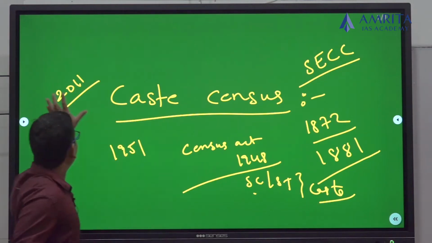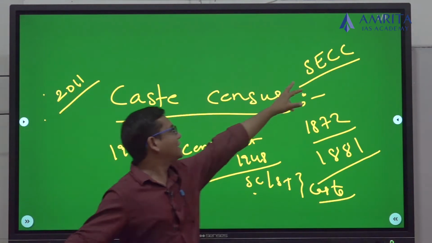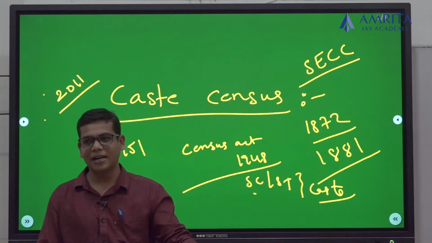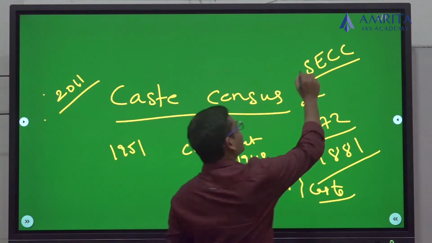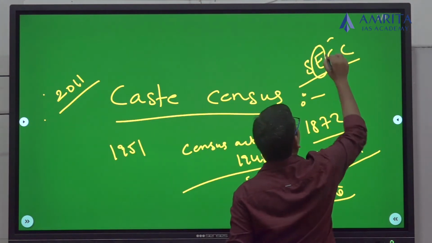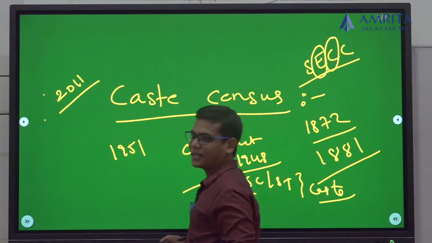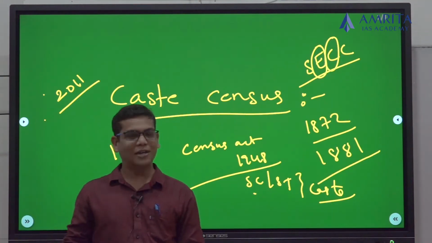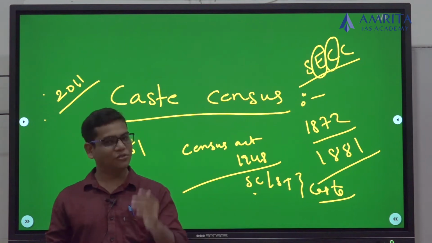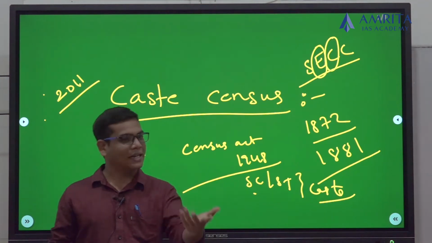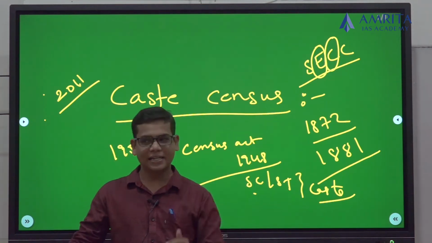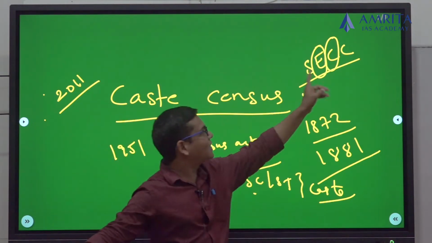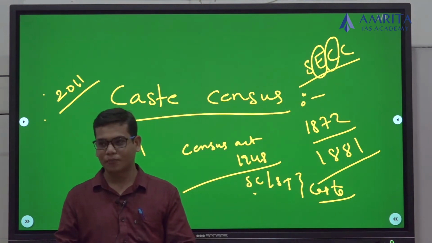Now in the year 2011, we did a separate census, that is the socio-economic caste census. So this is economic and caste. Both we took into consideration. So what is your economic status? What is your personal income? What is your family income? Do you own any two-wheeler? Do you own an air conditioner? Like that we took the data. And apart from that, we took the caste data also.